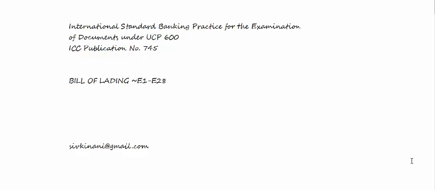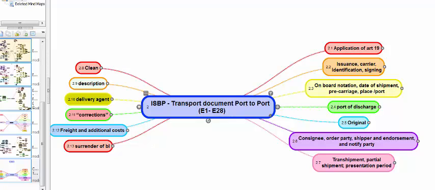Today in this session we shall look at ISBP on bill of lading, paragraphs E1 to E28.